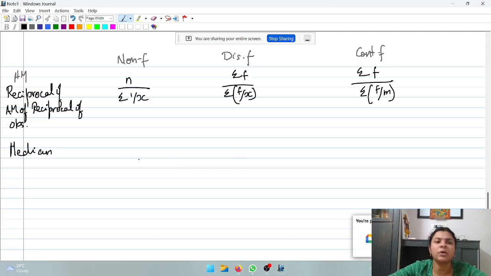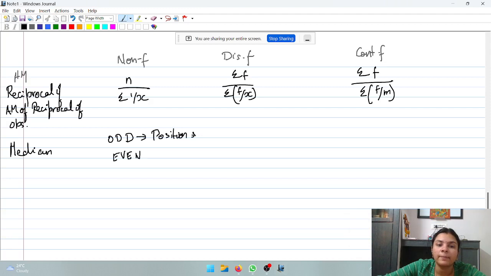Now, how to find the median in case of a non-frequency distribution? You have to check whether the number of observations is odd or even. If the number of observations is odd, then the median position is the (n plus 1) by 2-th position.